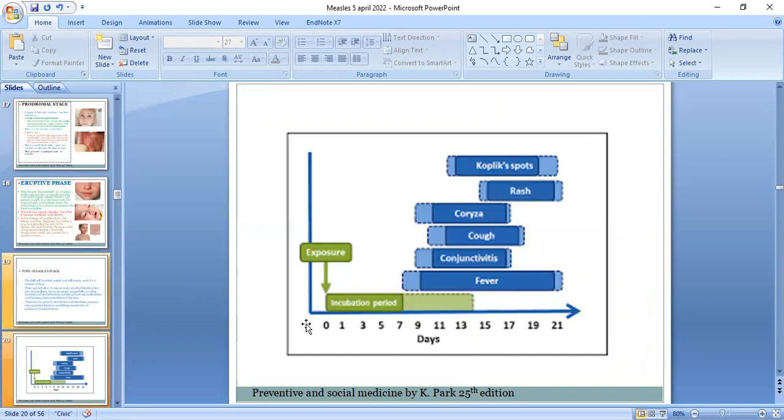Now, this is the graphical representation of the various signs and symptoms of measles. On day 0, there is the exposure to the virus. This is the incubation period from day 1 to day 10. On day 10, fever starts, which lasts for about 18 days. After the fever starts, on days 11 to 12, the 3 C's may appear. The rash appears mostly on day 14, and the Koplik spots also appear on day 12 or 13.